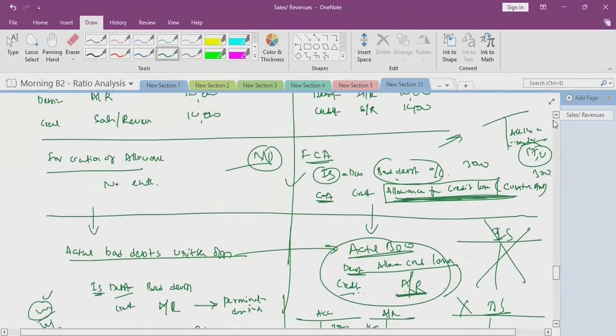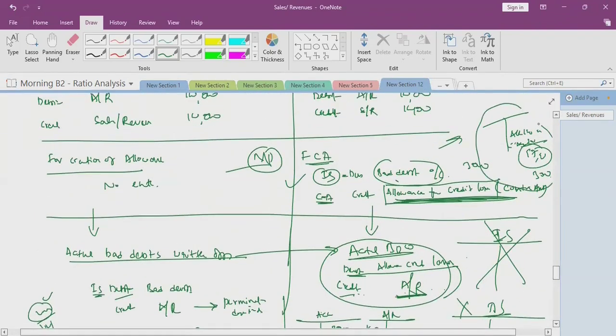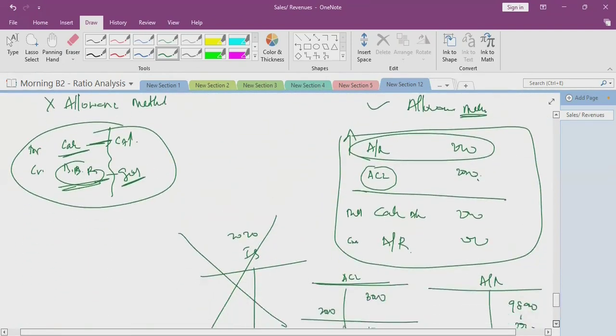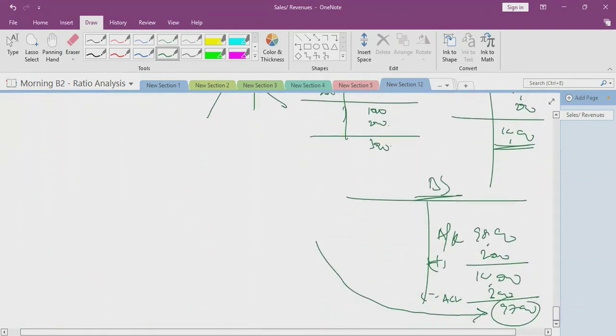What was the status? We created the allowance for credit losses in the first place, same 97,000 here. When actual bad debt arises, same 97,000 here. When bad debt recovery is made, same 97,000 here. So this is the concept of recovery of bad debt.